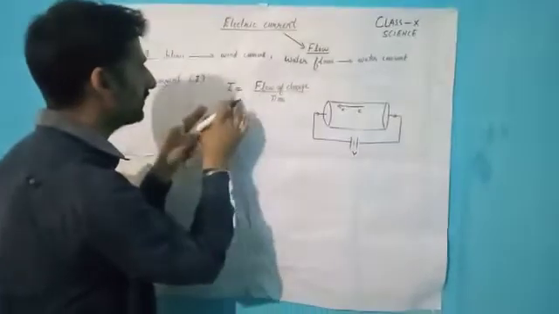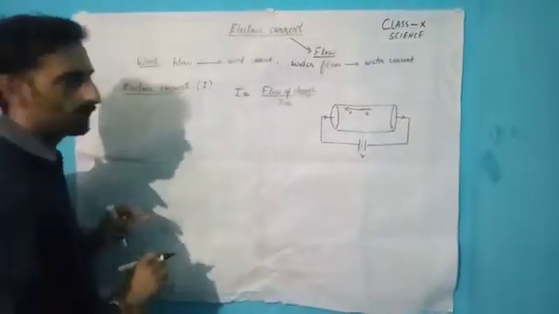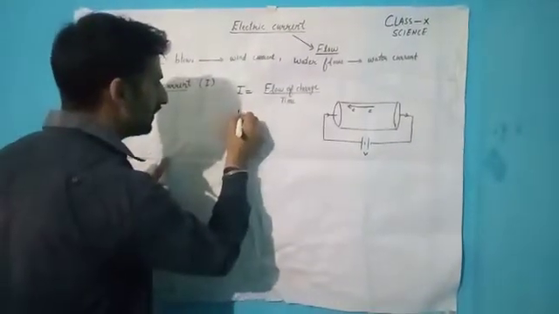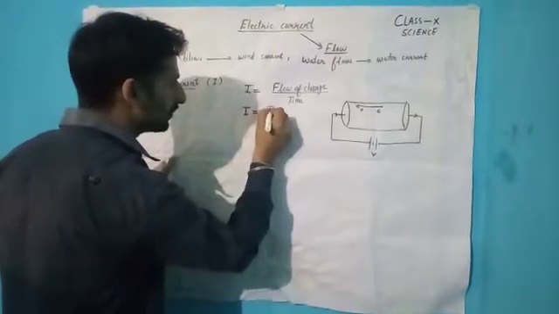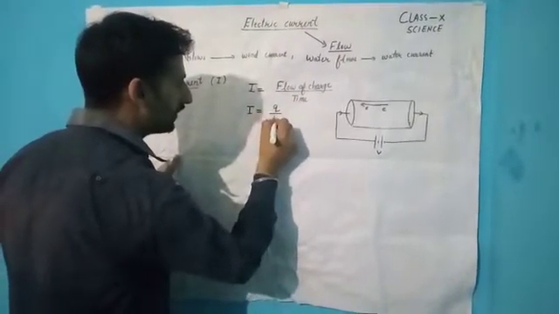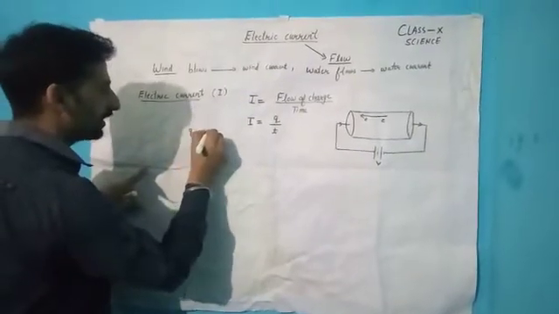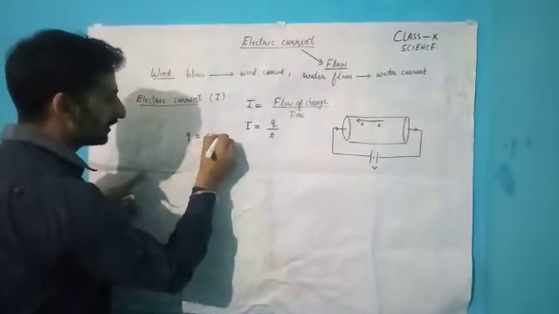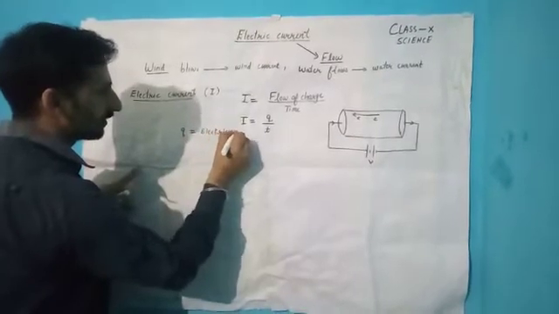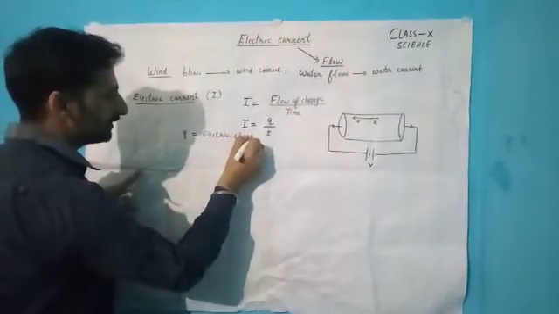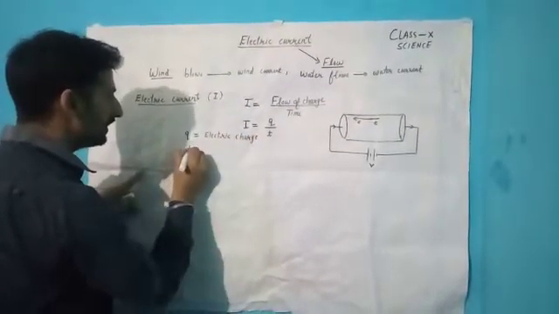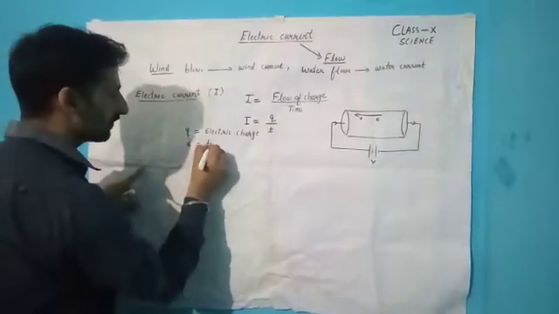So I is equal to Q upon T, where Q is the electric charge and T is the time.